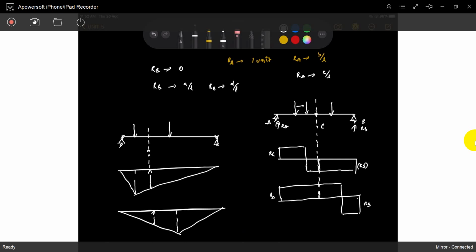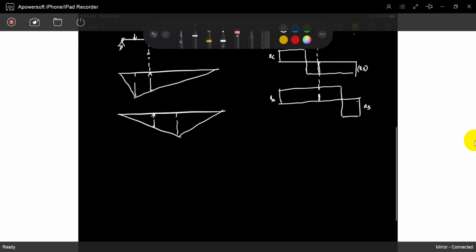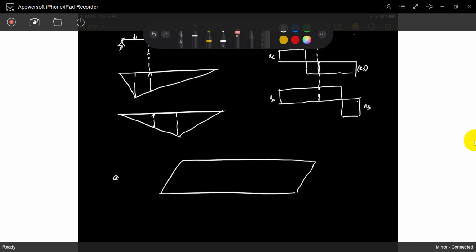Sir, why is it required, sir? Why is it required? That is the question mark. So see, in any type of structure, bridges, take one bridge. The vehicles are moving. So which position, which location is critical? Which location is critical for shear? Which location is critical for bending moment?